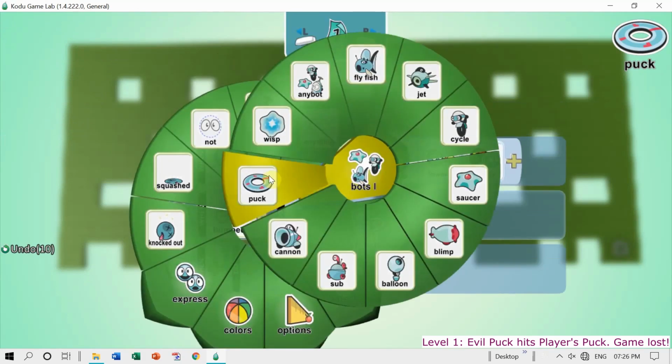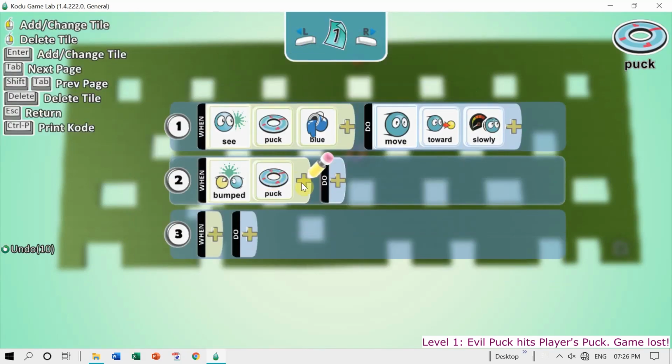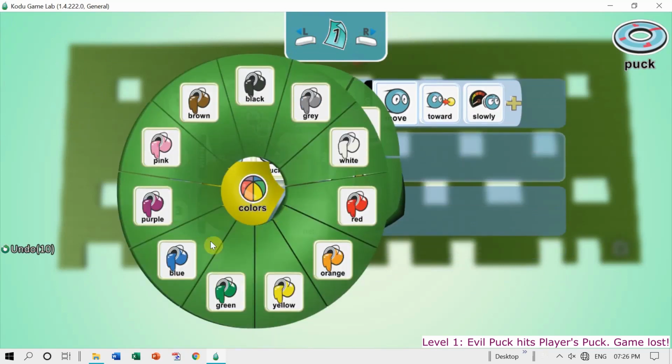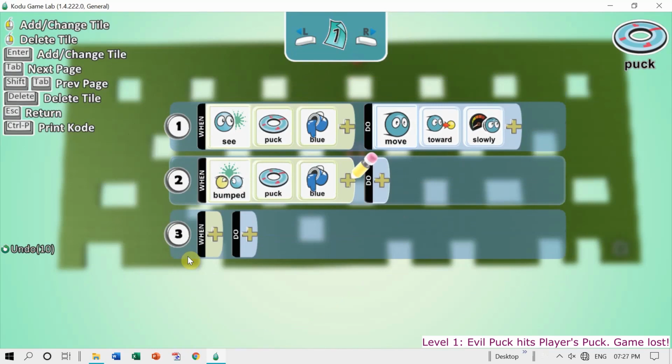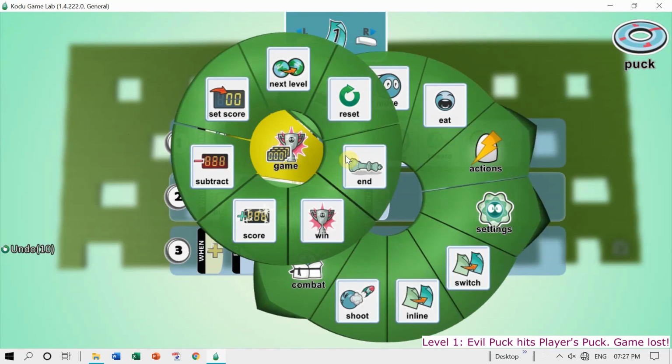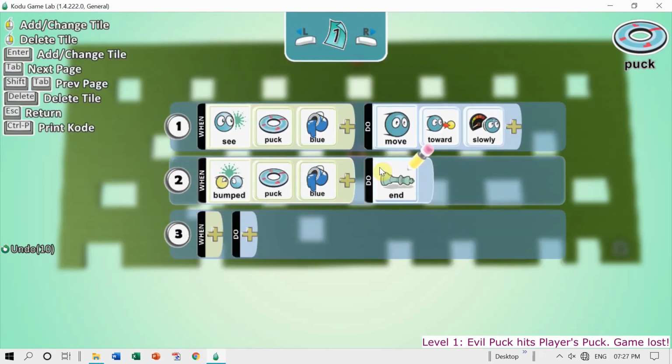Puck. Which colored puck? Blue puck. Here is the blue color. So when bumped into blue colored puck, go to the game option and declare game end. So this is also done here very well.